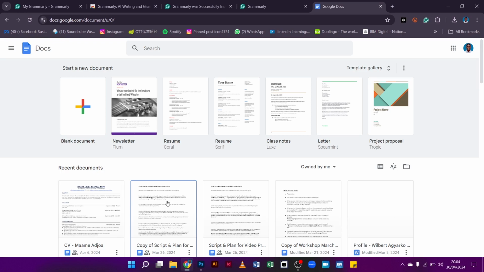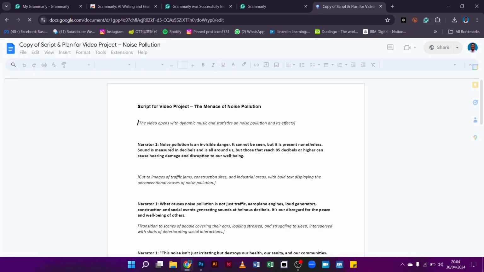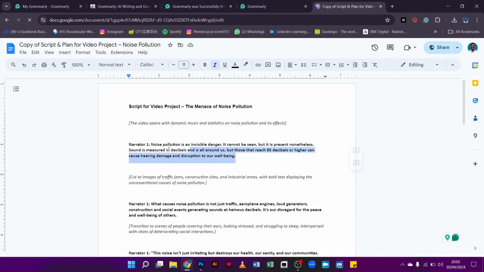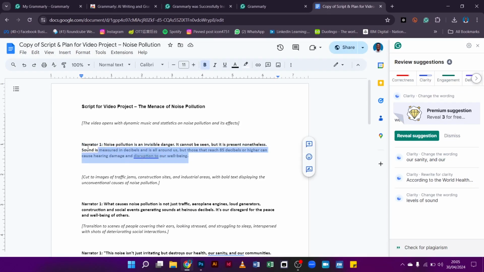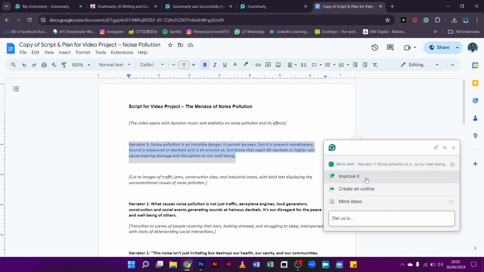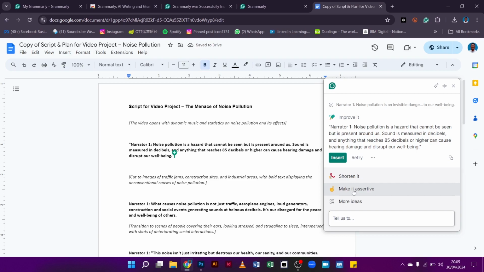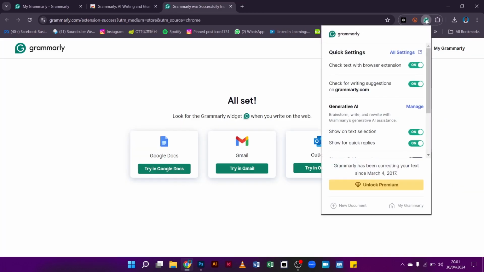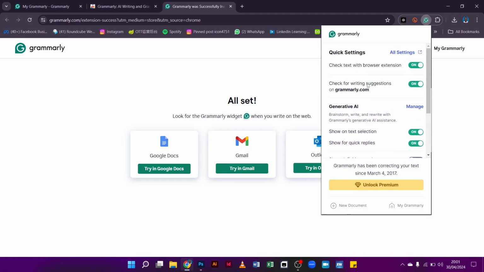Now, here's what to do to use the writing assistant effectively. Write a short paragraph or email or draft in your preferred writing platform. Activate Grammarly to check for errors and suggestions. Use Grammarly's feedback to revise and improve your writing. You can also explore Grammarly settings to customize your preferences such as the language, the tone, and writing goals. So are you writing a formal letter, or are you writing something that is more casual? You can change and customize the preferences such as the language, the tone, and the writing goals.